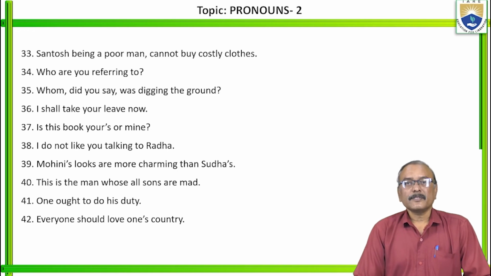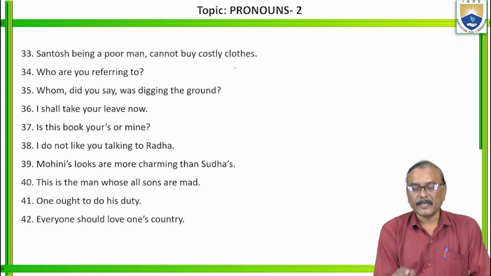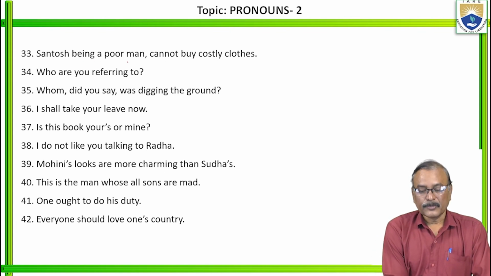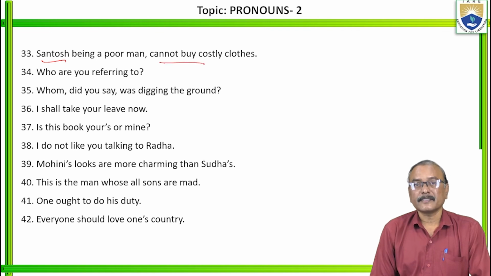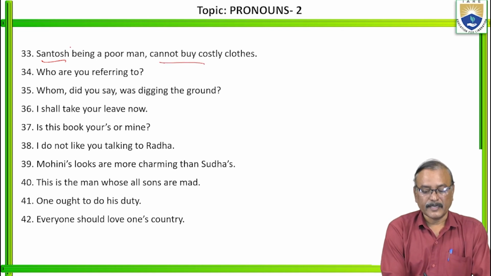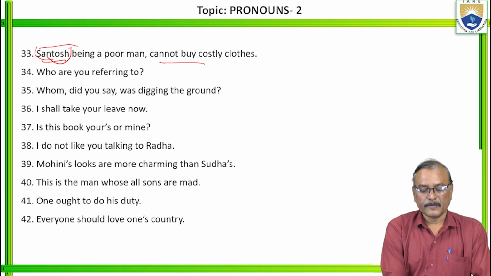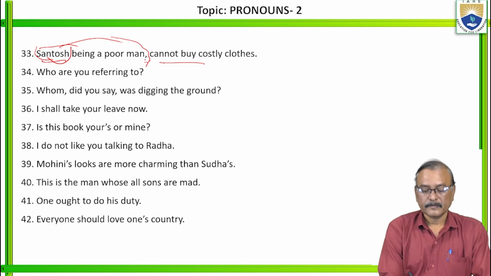Next. Santosh, being a poor man, cannot buy costly clothes. Actually, Santosh cannot buy costly clothes. Why? Being a poor man. So who is the poor man? Santosh only. And who cannot buy costly clothes? Santosh only. In this case, don't use the noun or pronoun here. Is it clear?